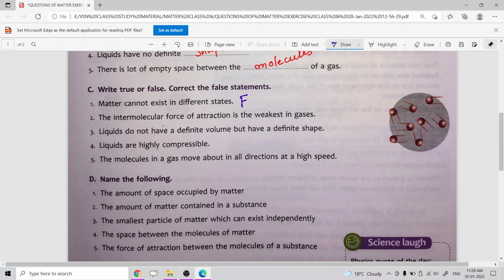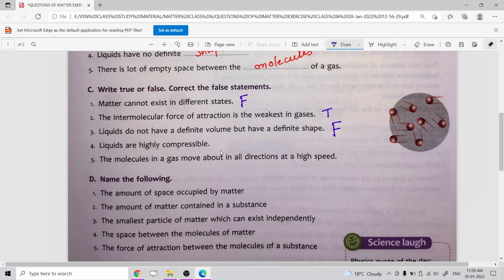The next one is: the intermolecular force of attraction is the weakest in gases. It is true. Now the next: liquids do not have a definite volume but have a definite shape. It is false. Liquids do not have a definite shape but have a definite volume.